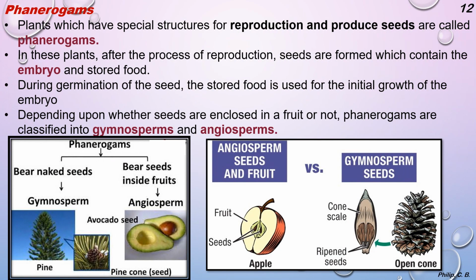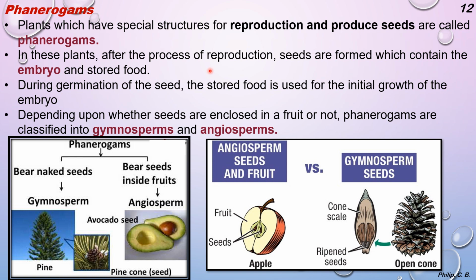Now coming to the second type, that is phanerogams. Phanerogams, first point: plants which have special structures for reproduction and produce seeds are called phanerogams. So when you talk about phanerogams, they have a reproductive structure and they produce seeds. In these plants, after the process of reproduction, seeds are formed which contain the embryo and stored food.